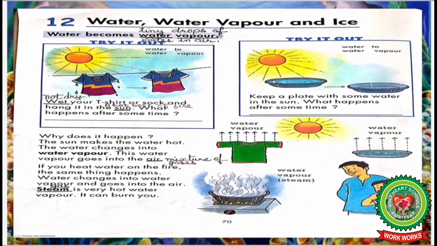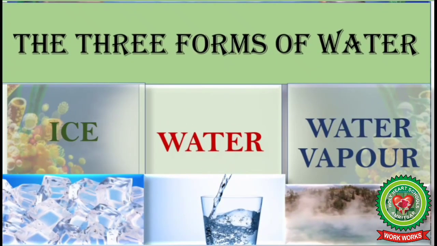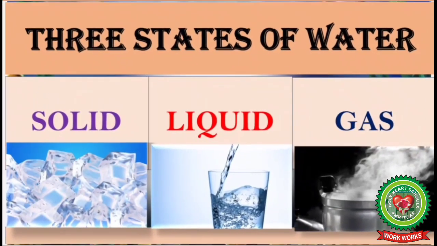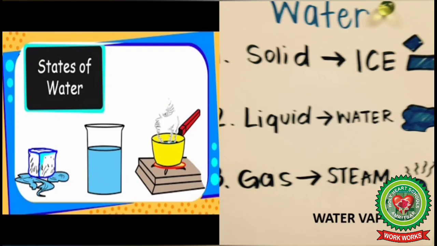Water is present in nature in three forms, that is ice, water, water vapor, and the three states of water are solid, liquid, gas. So students, ice is the solid form of water, water itself is the liquid form of water, steam or water vapor is the gaseous form of water.